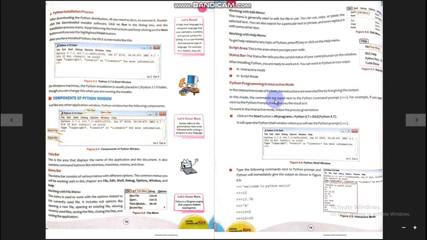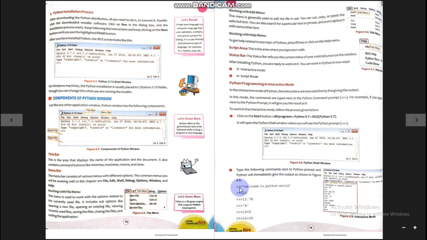In this mode, the commands are typed next to the Python command prompt. This is the Python command prompt, three greater-than symbols. You will get it in the script area. Just in front of this prompt we have to type the instructions. For example, if you type 4 plus 5 next to the Python prompt, it will give you the result as 9. In interactive mode, we can give instructions one by one in front of this Python prompt, and one by one it will show the output.